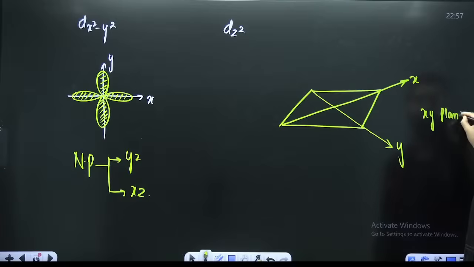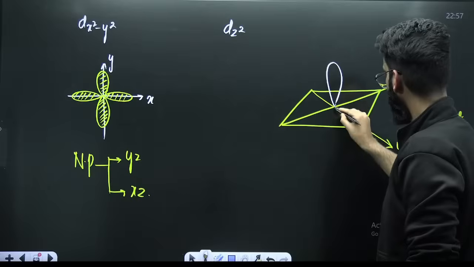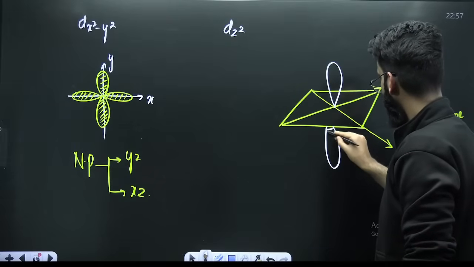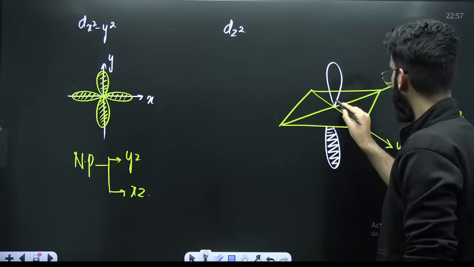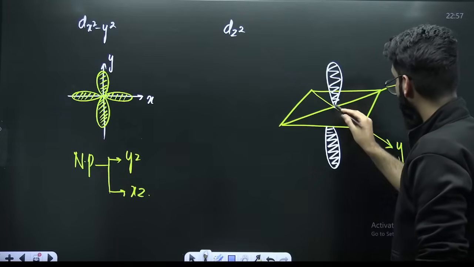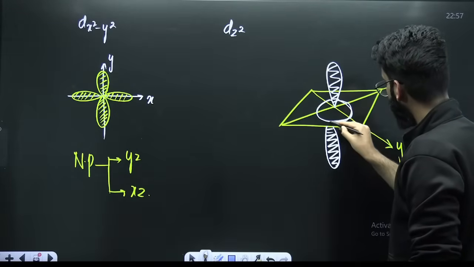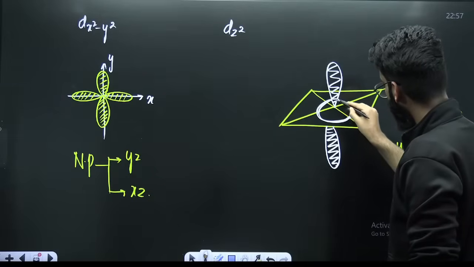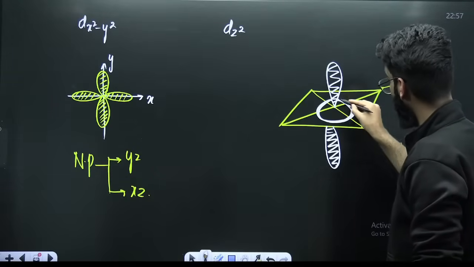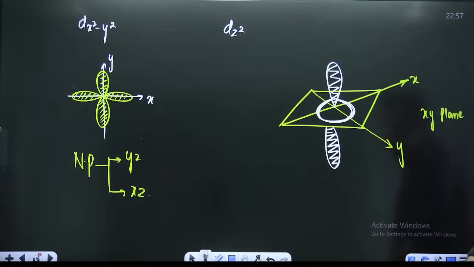And this is how your dz square looks like. Apart from this, on this plane, you'll find electron density like this. It'll be a bangle-like structure. So electron density is present on the xy plane as well. So the xy plane is not the nodal plane here. See, this is the electron density, this is the electron density, and on the plane also the electron density is present. This is how your dz square looks like.